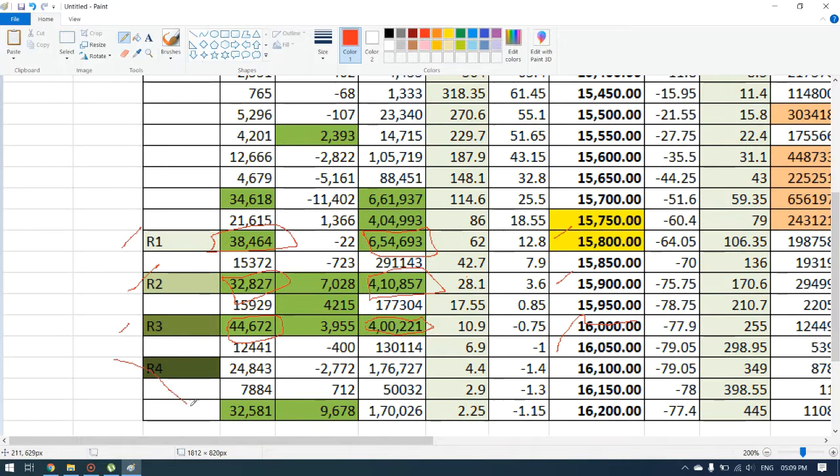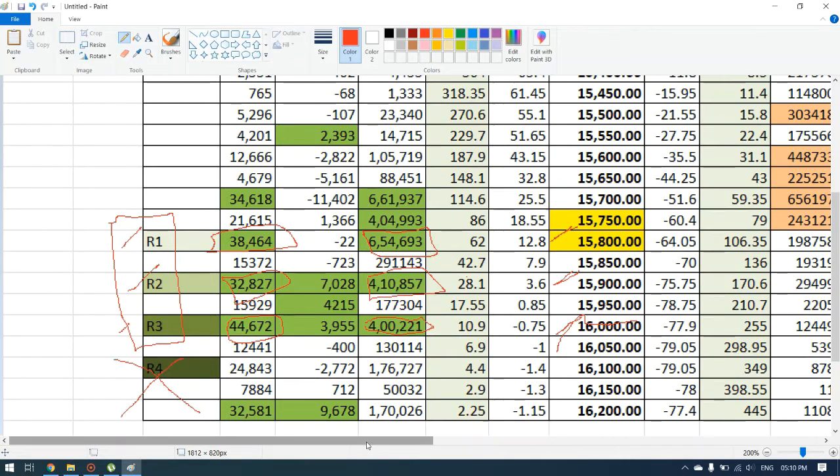We will ignore the fourth resistance because the market will not increase more than 250 points in one day. It happens in very rare conditions, but by seeing this scenario, tomorrow the market may not cross 16,000. So we can stop here itself. We will stop at three resistances: 15,800 first, 15,900 second, and 16,000 third.